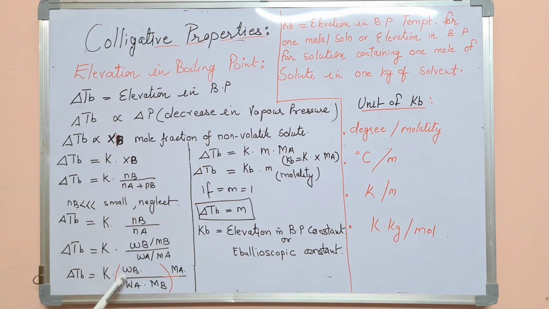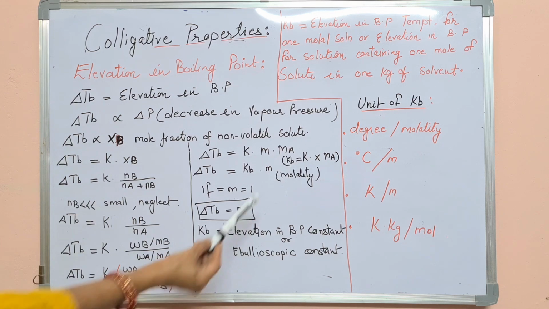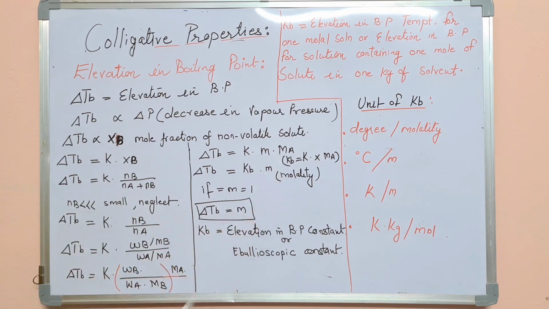So just see, this is the weight of the solute divided by its molecular weight, and WA is the weight of the solvent. If you take the weight of the solvent in kg, then WB upon MB and the weight of the solvent in kg equals molality.